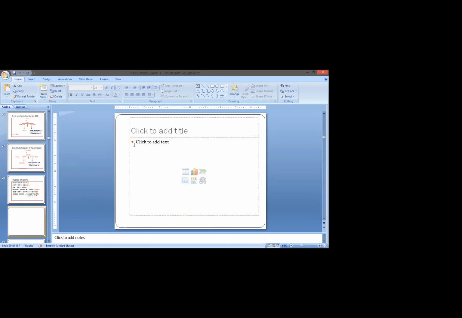Okay, so 4587 multiply by 9999. Write down the answer in the chat box. 4587 into 9999. Write the answer in the chat box.